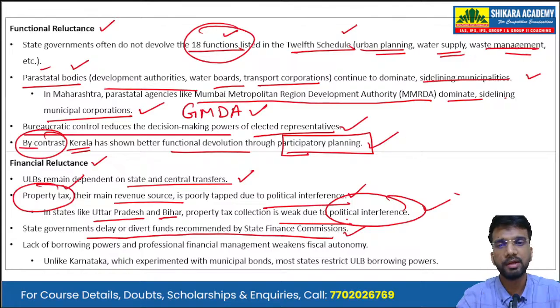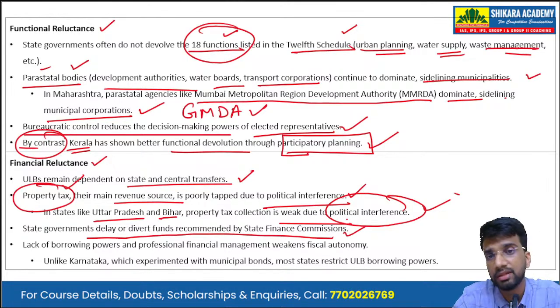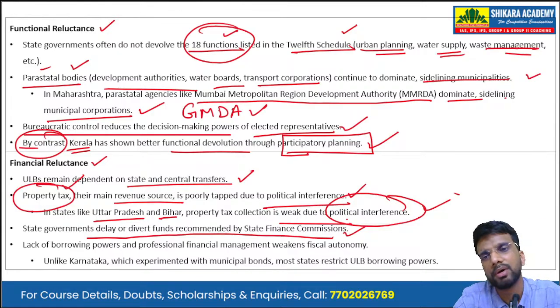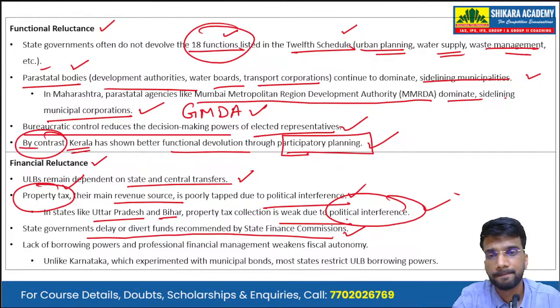So state finance commissions give recommendations to the state governments regarding the funds that should be given to these urban local bodies and the panchayati raj institutions, the third tier or grassroots democracy bodies. But the state governments delay and divert the funds into some other infrastructure, or into covering their revenue gap, into freebies and all these other things.